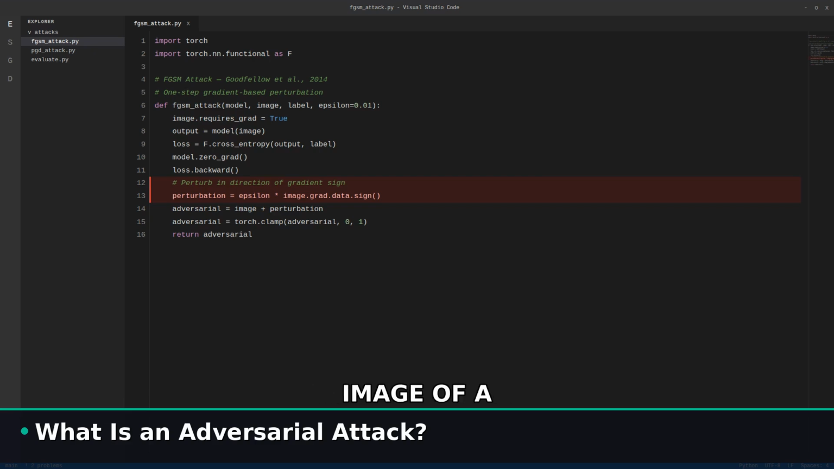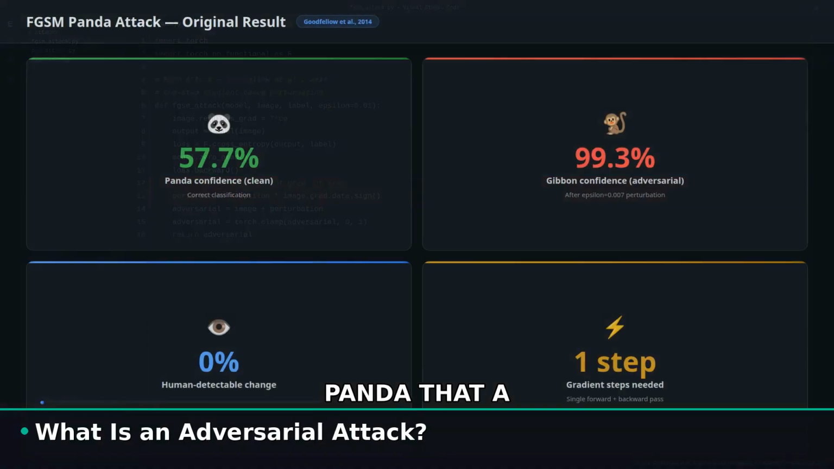The result: an image of a panda that a human sees as a panda, but the model classifies as a gibbon with 99.3% confidence. The pixel change is less than 1% of the image's dynamic range. The model is completely wrong and completely certain. FGSM is just the beginning.